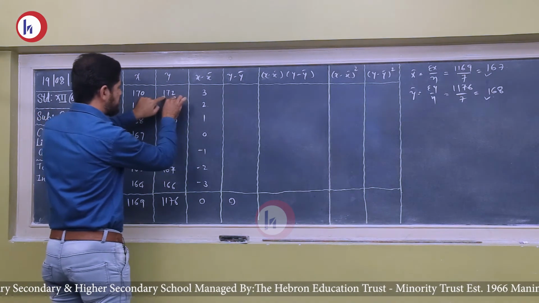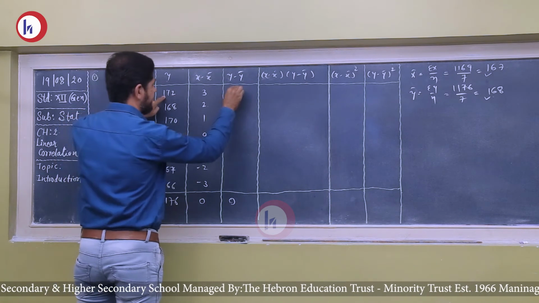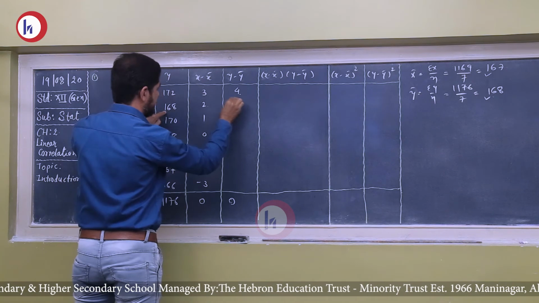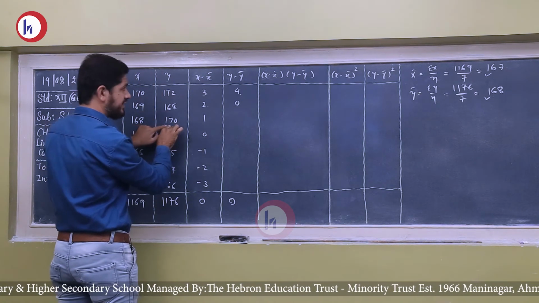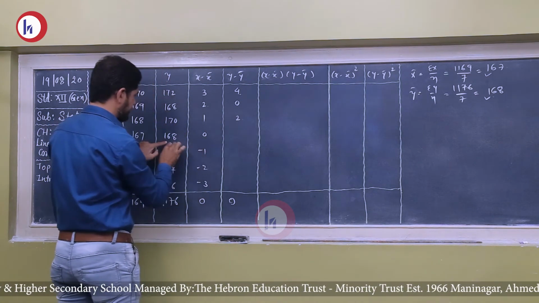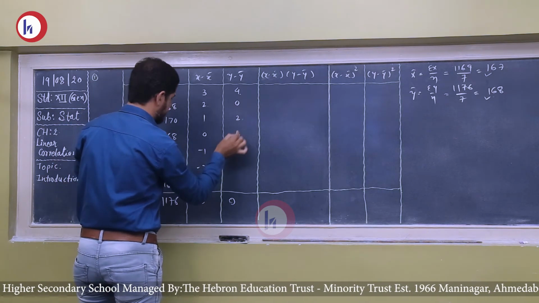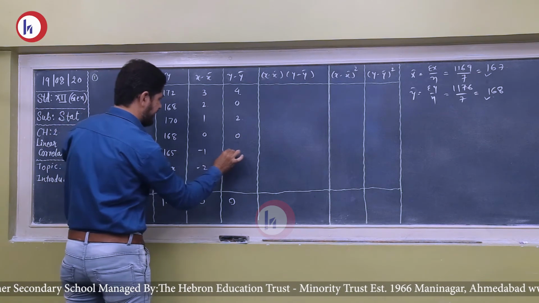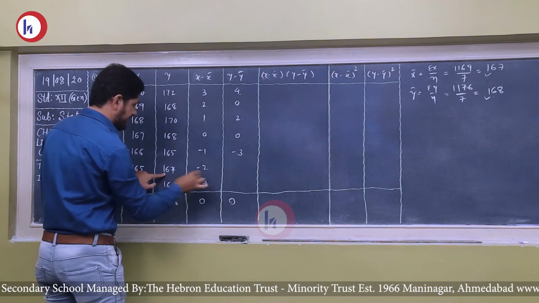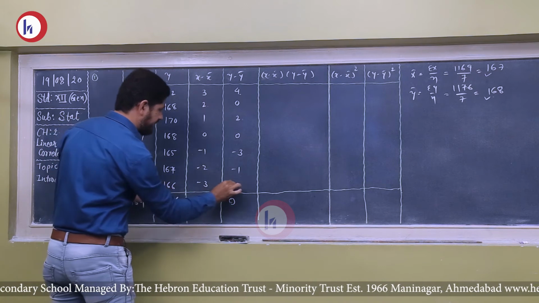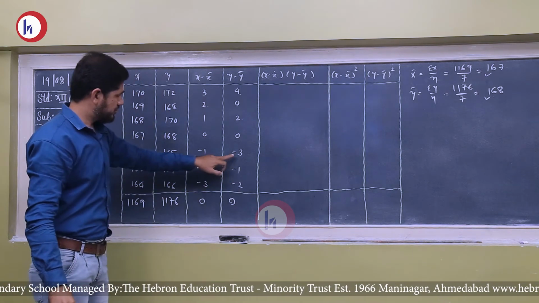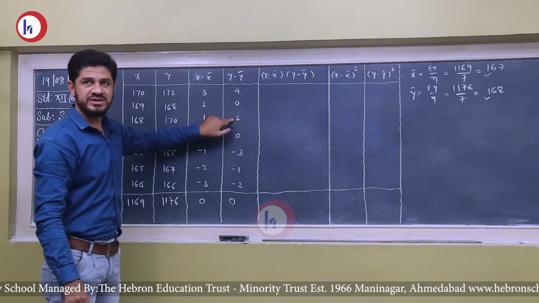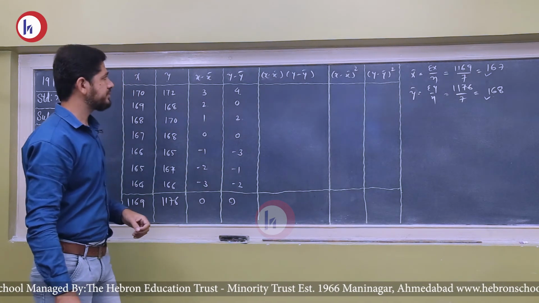So 172 minus 168 is 4, 168 minus 168 is 0, 170 minus 168 is 2, 168 minus 168 is 0, 165 minus 168 is minus 3, minus 1, and finally minus 2. So 3 plus 2 plus 1 is 6, and 4 plus 2 is 6. 6 minus 6 will be 0.